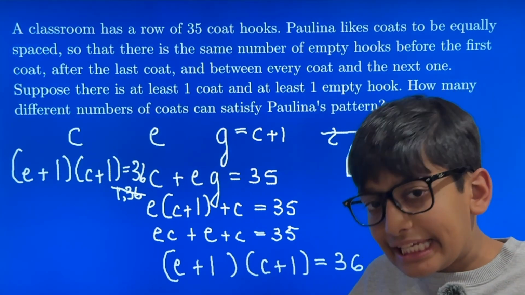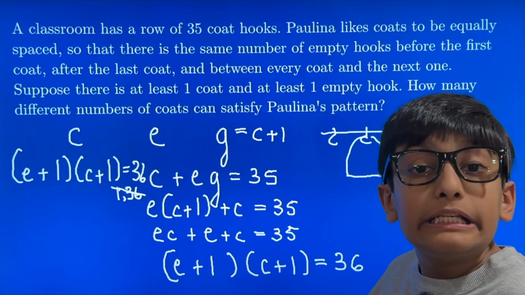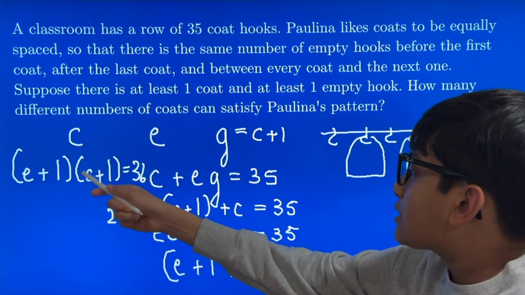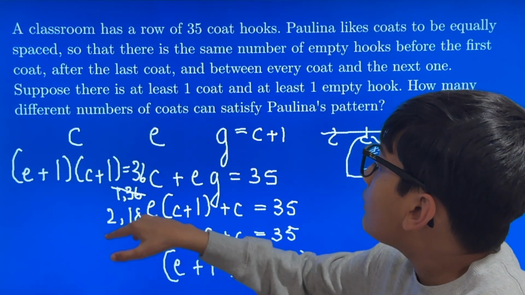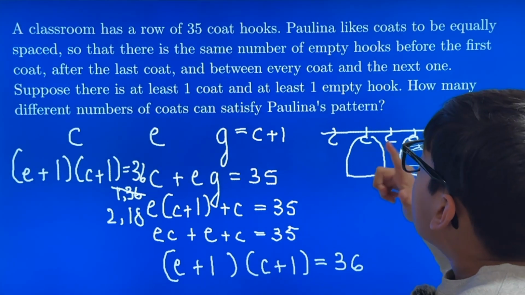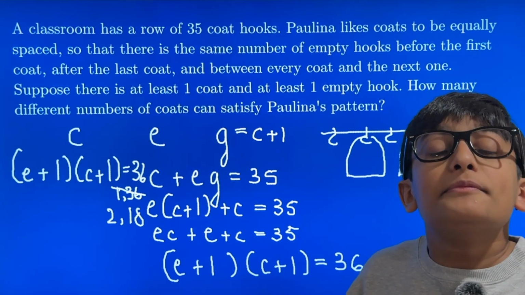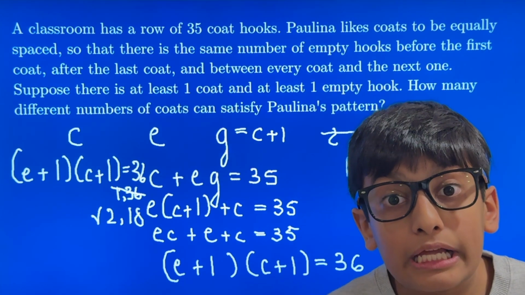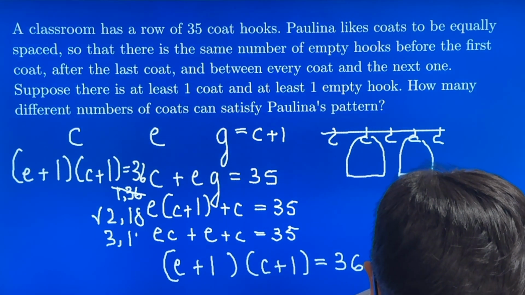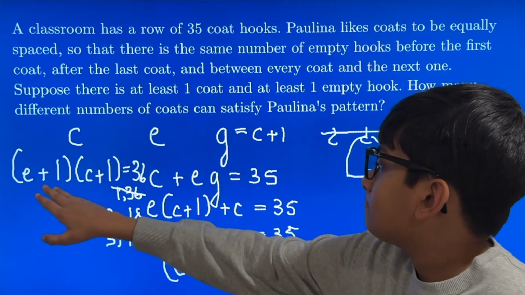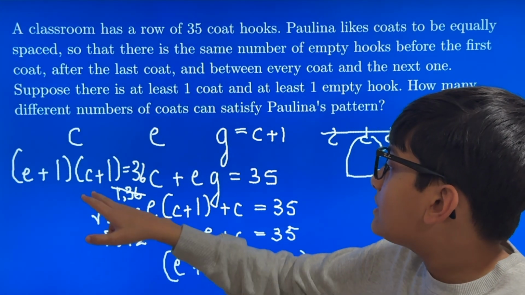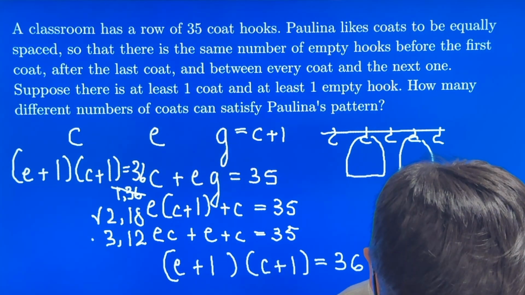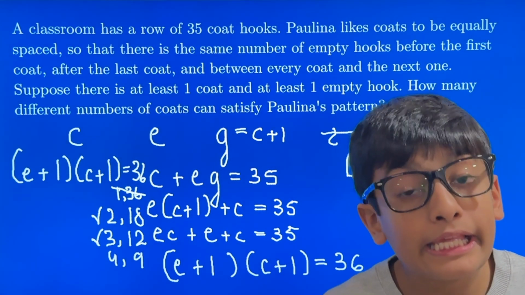Now let's move on to the second factor pair, which would be 2 and 18. E plus 1 is equal to 2, E is equal to 1. C plus 1 is equal to 18, C is equal to 17. Yes! All of the problem's conditions are satisfied, so this does indeed work. 3 and 12. Indeed it does. E plus 1 is equal to 3, so E is equal to 2. C plus 1 is equal to 12, C is equal to 11. Yes. 4, 9. Yes, that works.